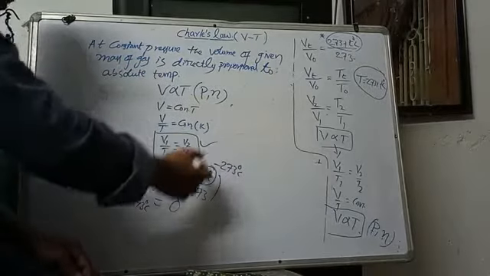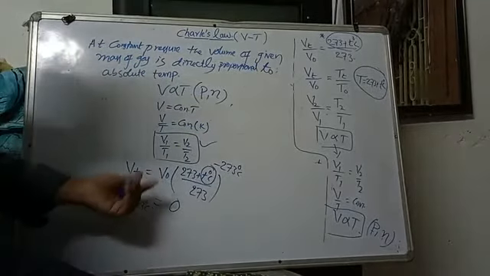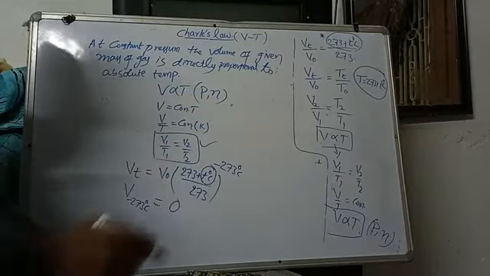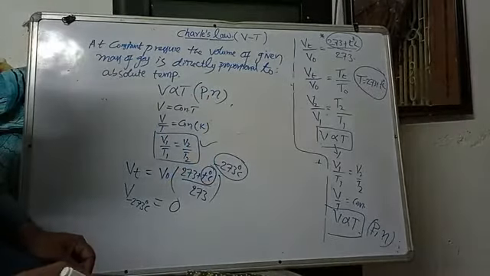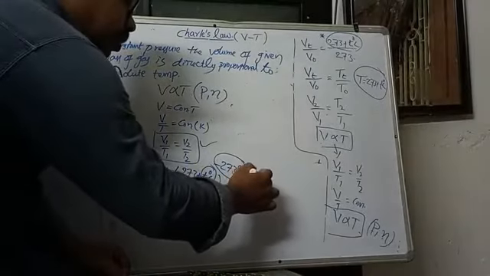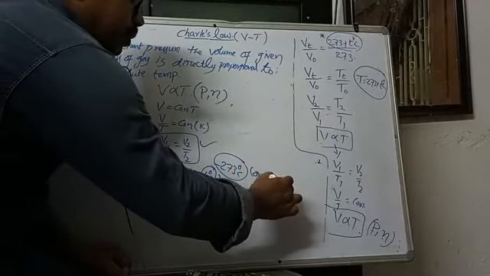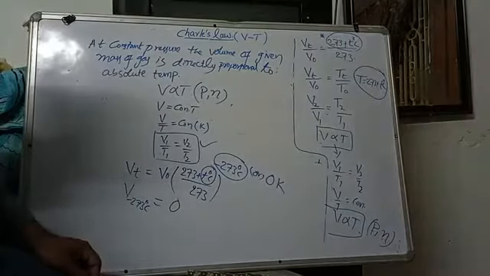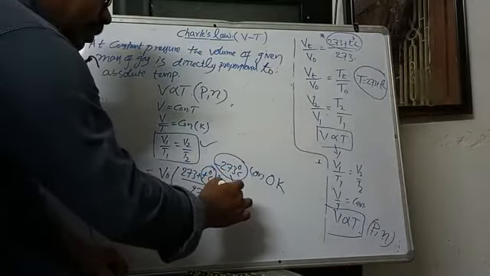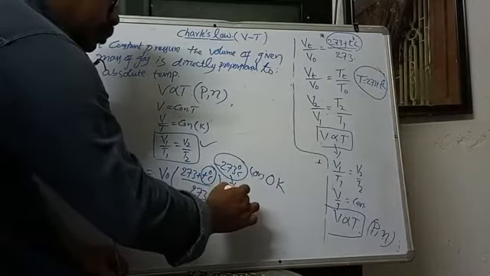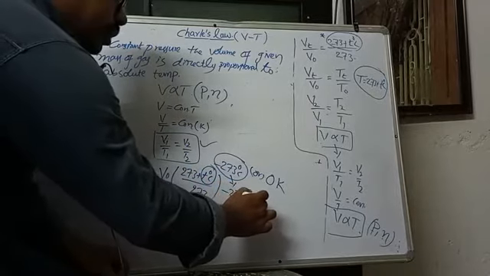So that is the reason why it is called absolute zero temperature. What is that? Minus 273 degrees Celsius, or sometimes it is called 0 Kelvin. For our convenience, we are also writing minus 273.15 degrees Celsius.